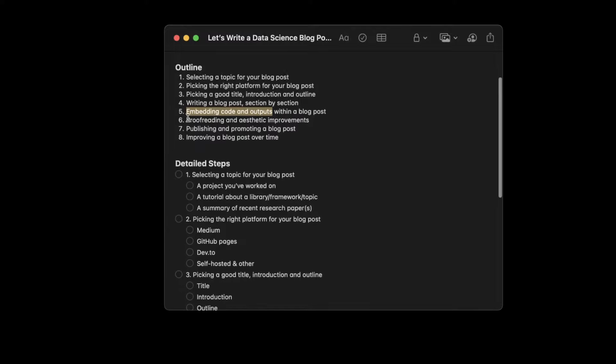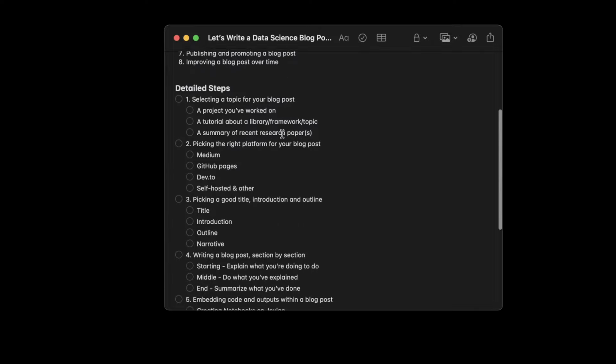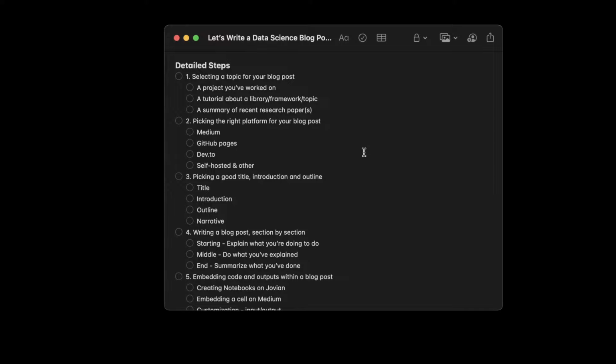We will talk about proofreading and aesthetic improvements, and we will also see how to publish and promote a blog post online. And finally, we will talk about how to improve a blog post over time. Okay, so these are the 7 or 8 steps that you follow, and once you follow this, you can write a blog post on pretty much any topic of your choice. Okay, now how do you select a topic for your blog post?